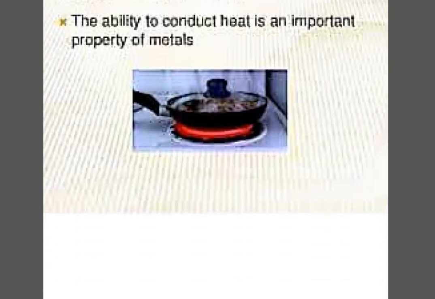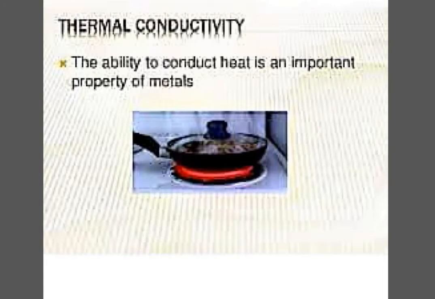The next property is thermal conductivity. Thermal conductivity means the property by which a material is able to conduct heat energy. Metals have the ability to conduct heat; they are good conductors of heat. That is why we use metallic utensils for cooking food and heating anything. Stainless steel is one of the most common utensils found in our homes, and it is again a combination of metals and non-metals. So it's basically an alloy.